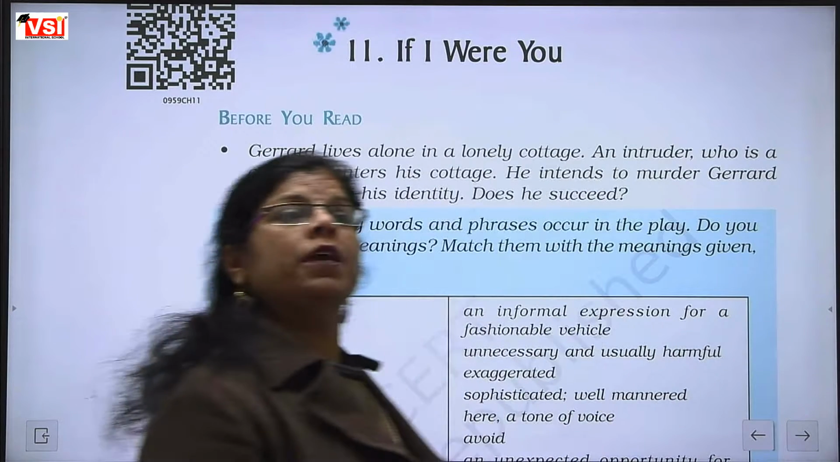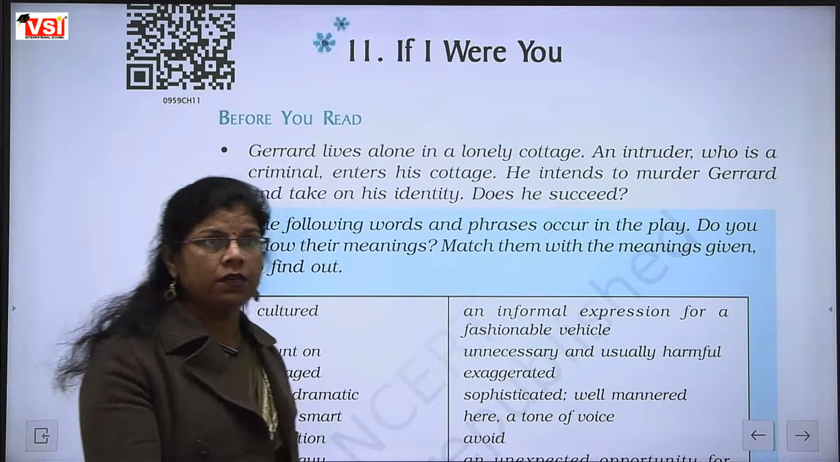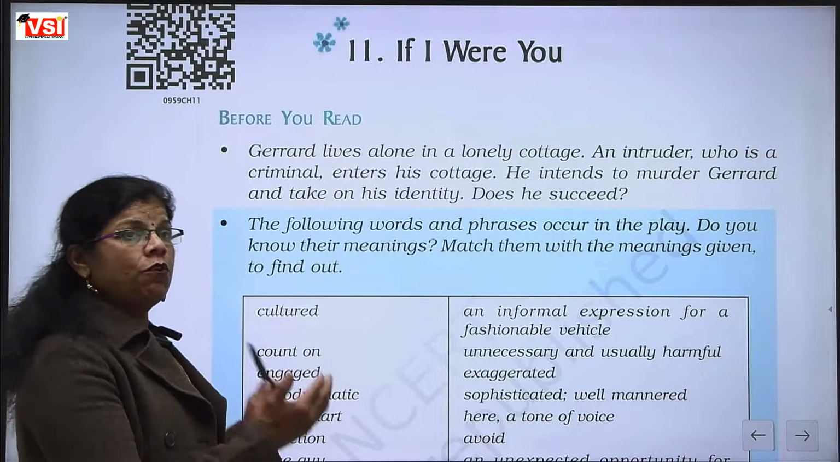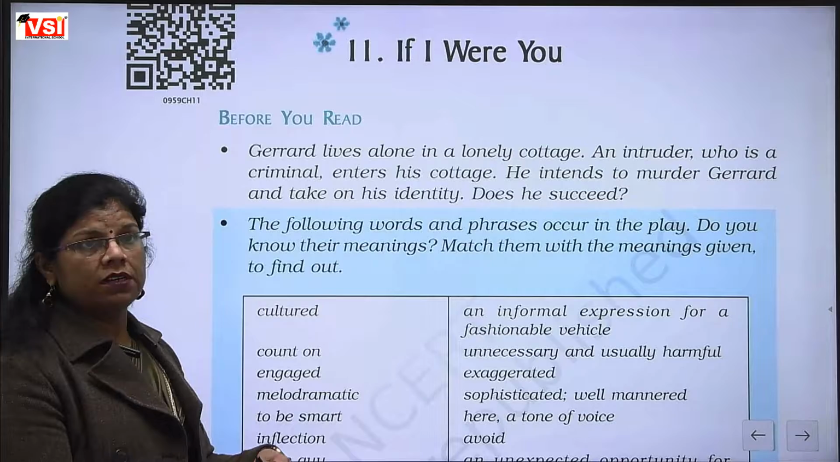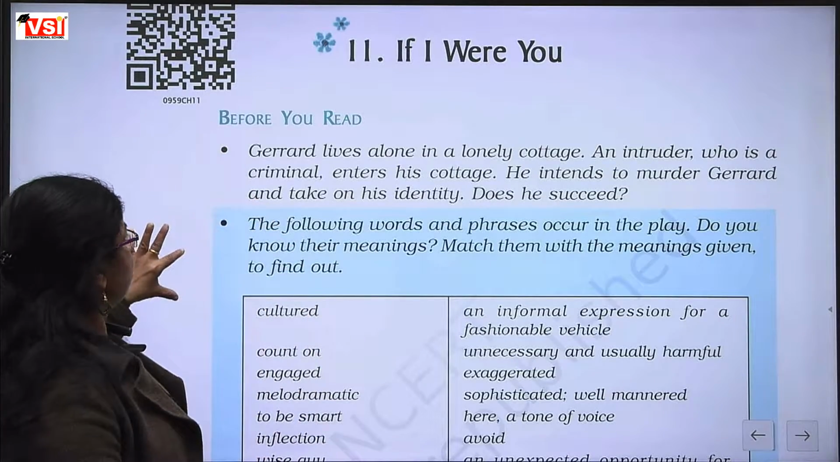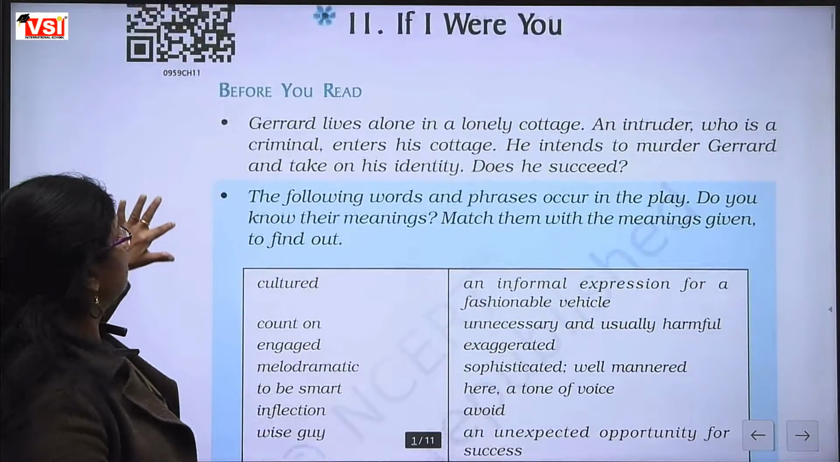Someone wants to become like another person, or he wants to take his identity. That is told in the chapter's description, that is, you can say, in the introduction that is told.